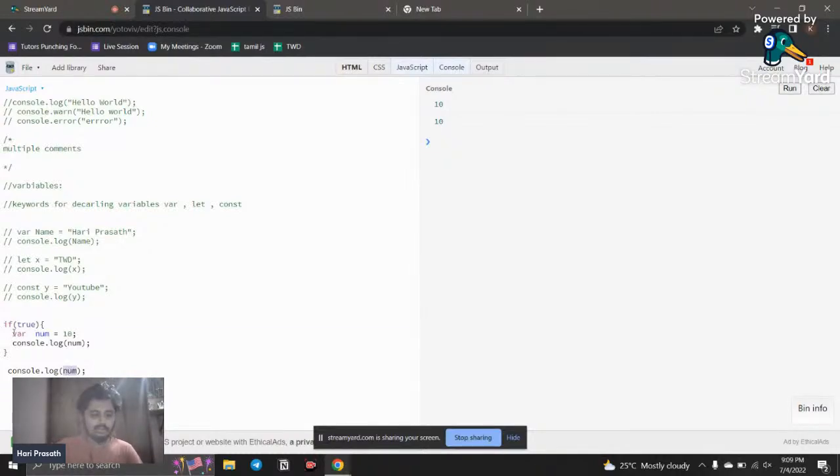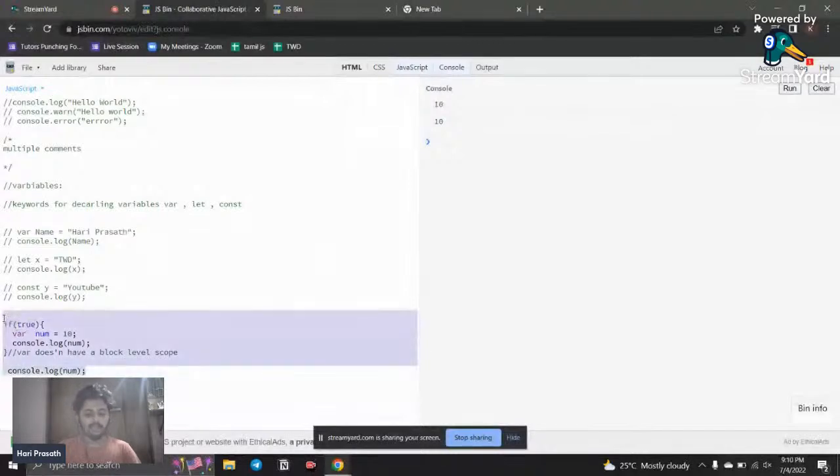Because I want this variable only available inside this. I don't want this variable outside this. So why is it happening? Because I said that var doesn't have a block level scope. So here we can mention var doesn't have a block level scope. If you declare a variable inside this, you will be able to access the variable outside too. So this is the bug.